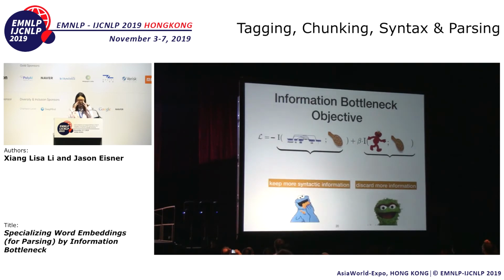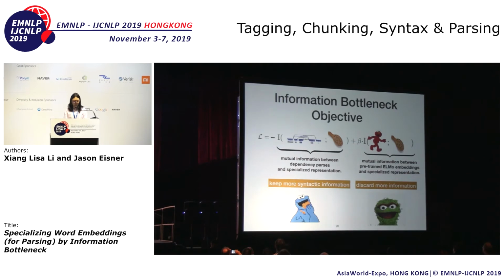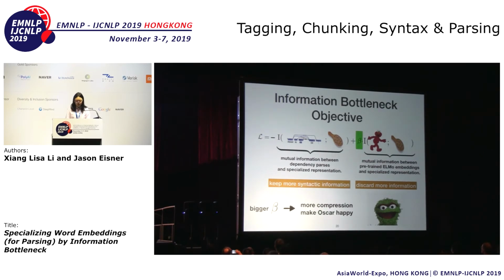The first term is the mutual information between our grain and the dependency parse, indicating how much information our grain has about the true parse. We want to help the parser as much as possible to choose among parses. The second term is the mutual information between our grain and the ELMo embeddings, indicating how much information our grain retains overall. We want to retain as little as possible. Basically, the first term is to make the parser happy, and the second term is to make Oscar happy. So beta is the trade-off parameter. When we have a bigger beta, we have more compression to make Oscar happy.